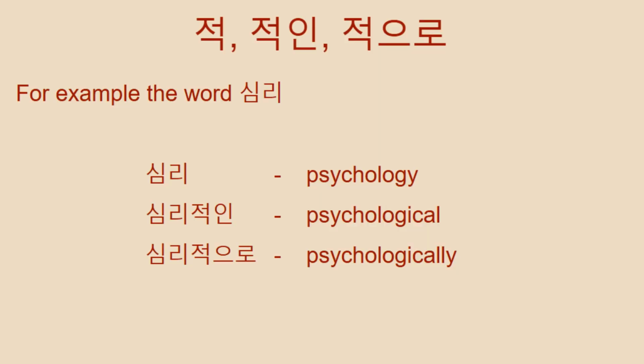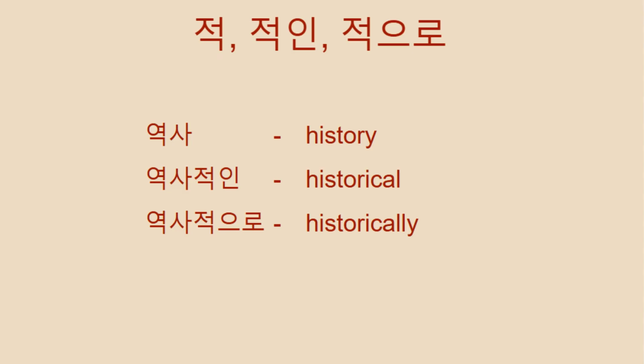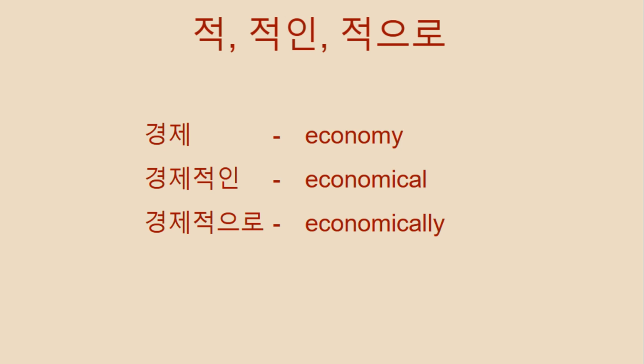So for example, the word 심리. 심리 is psychology. If you want to say psychological, 심리적인. If you want to say psychologically, 심리적으로. Do you guys get it? Next up, 역사, history. 역사적인, historical. 역사적으로, historically. Next we have 경제. 경제 is economy. 경제적인, economical.